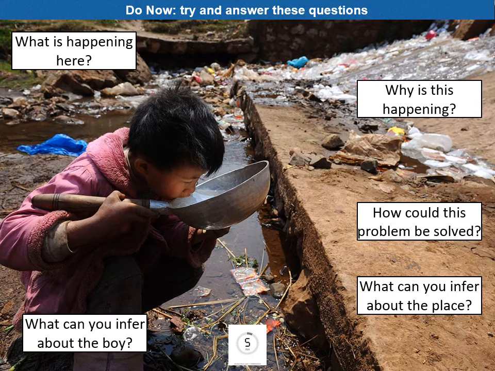We're almost done with the China topic, looking at the moment more at the environmental issues. We're going to continue that theme today. So could you have a look at the photograph on the board?